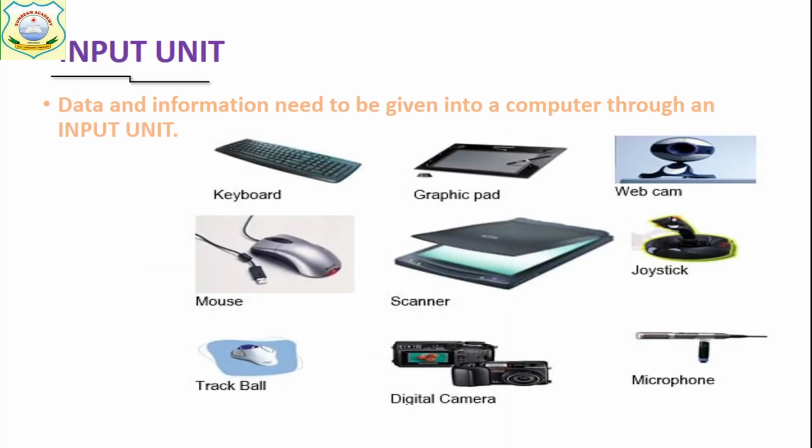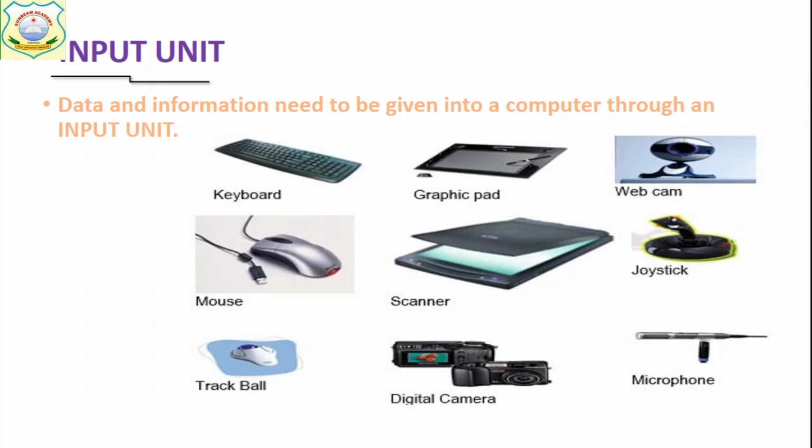So now we have the input unit. Devices that enter data inside the computer are called input devices. Computer takes input from the input devices in the form of text, images, audio, video. So we have to insert different types of input, and so we have different types of input devices.